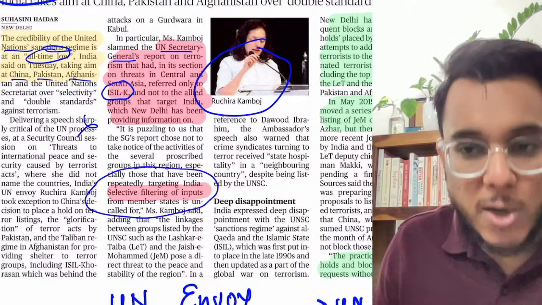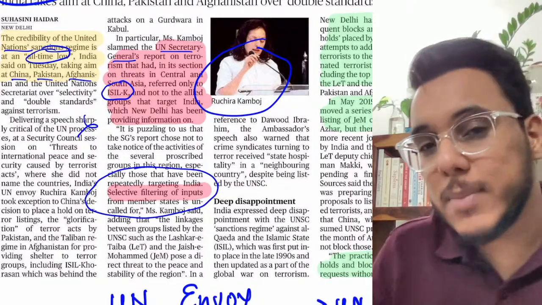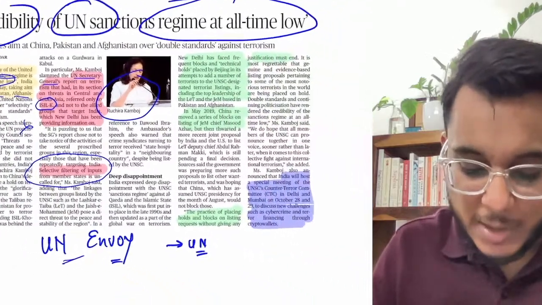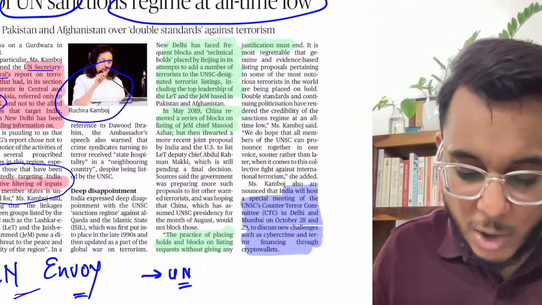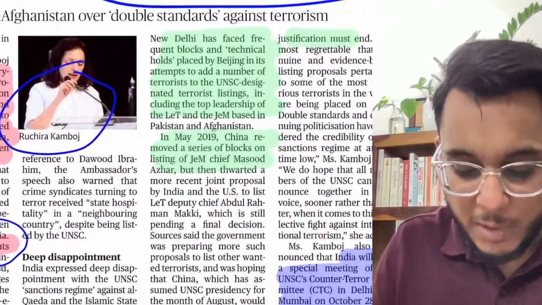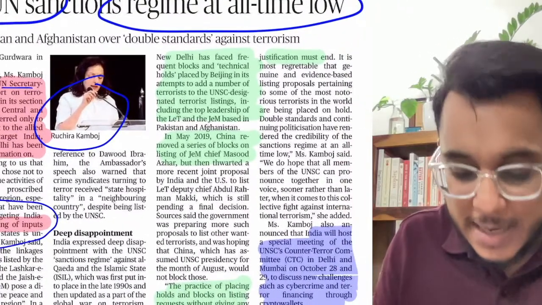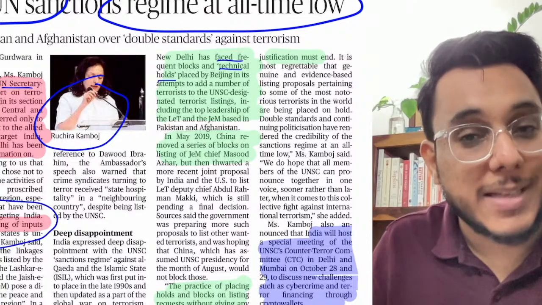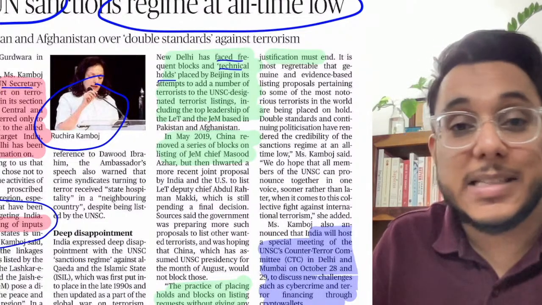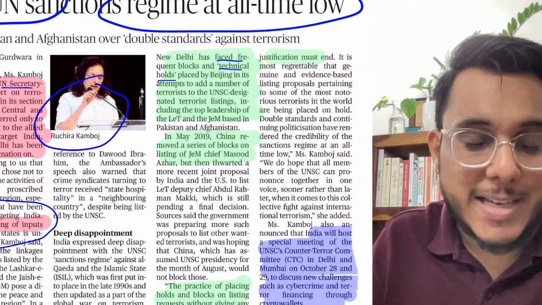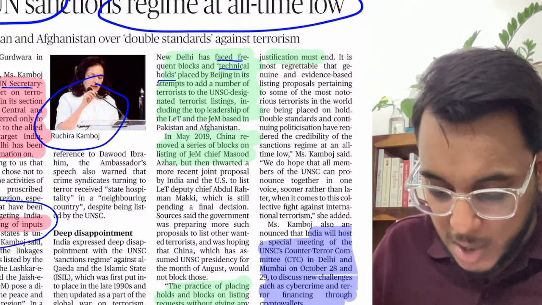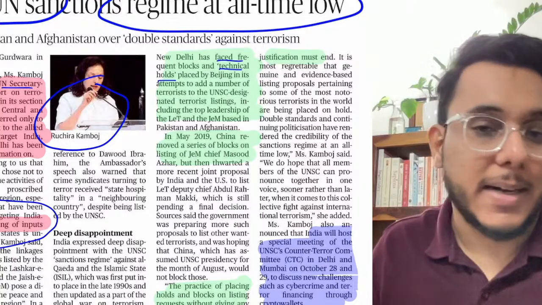So a selective filtering of inputs is being carried out. All the member countries' inputs are not being taken very seriously. India's inputs with respect to terrorist organizations are not being taken seriously. Moreover guys, whenever New Delhi, India, has provided some inputs, these inputs have been put on hold by China. So guys, China is one of the permanent five members of the UNSC. So India's recommendations on terrorist organizations are being put on hold. So this is something that is happening.